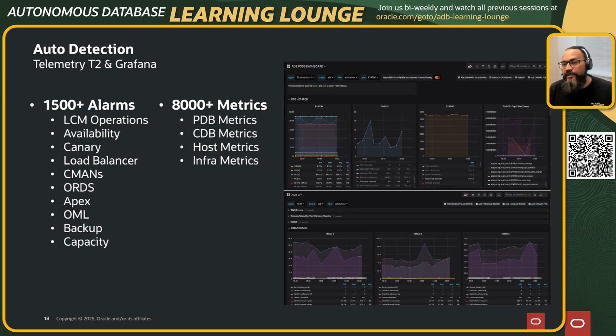are alarms. We take our LCM flows very seriously, and the reason we are autonomous is really not to let the customer deal with all the nuances of managing things in the backend, like backups happening in time. Let's say you have configured auto restart, or saying that my business ends at 5 o'clock, I want the database to be shut down and opened by 7 o'clock in the morning. These are life cycle management operations, and they cannot fail. And if there is a failure, we want to ensure that at least the customer gets mitigated as we do the root cause analysis. So there are alarms around all the LCM operations.